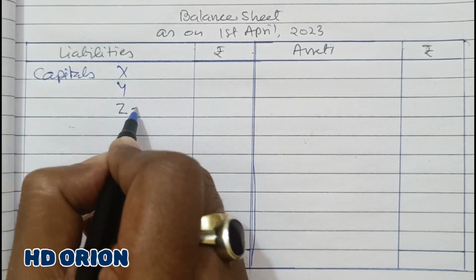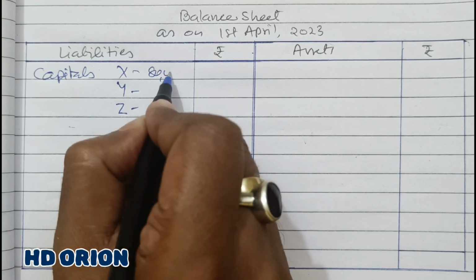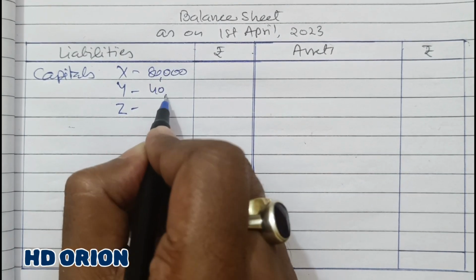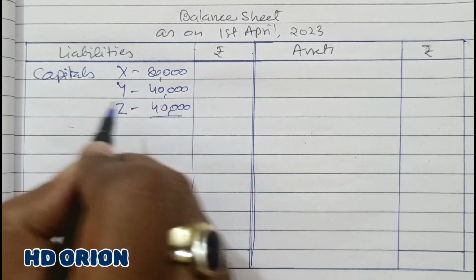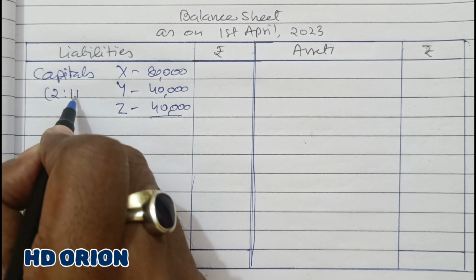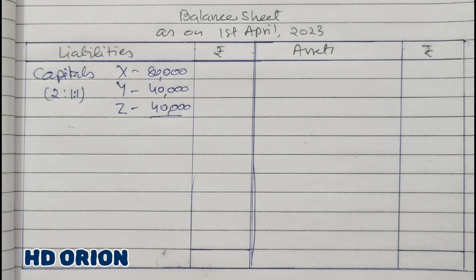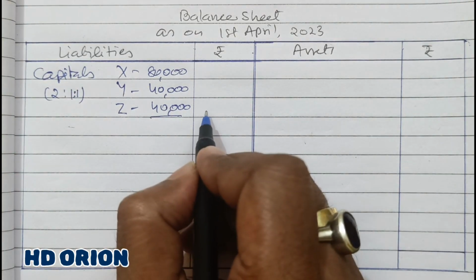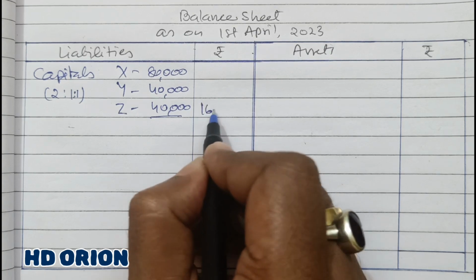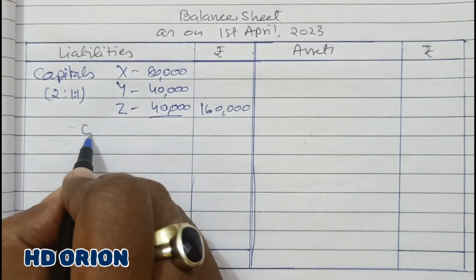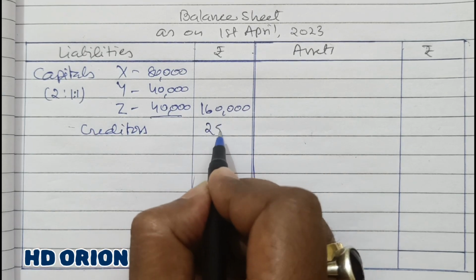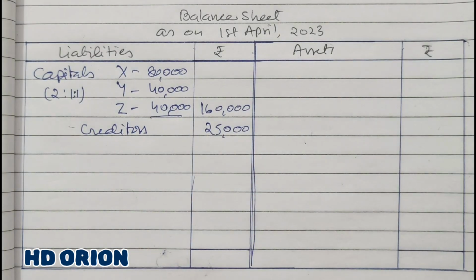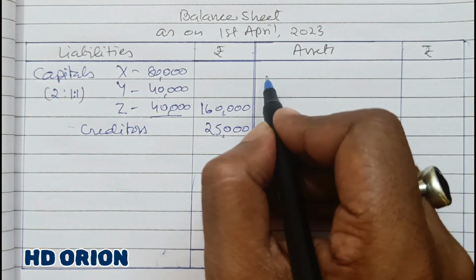So capitals of X, Y and Z, as we have just calculated, 80,000, 40,000 and 40,000. Fine. It is in which ratio? In their new profit sharing ratio, 2:1:1. It is how much? 1,60,000. And there are creditors also, unchanged creditors of rupees 25,000. That is all in the liability side. And now in the asset side, cash and bank.